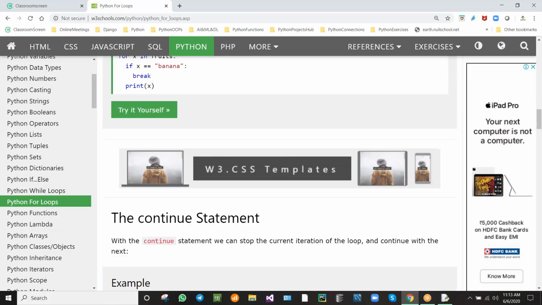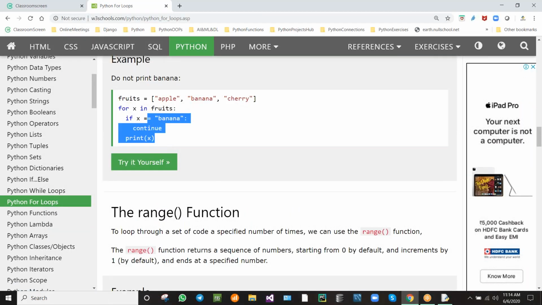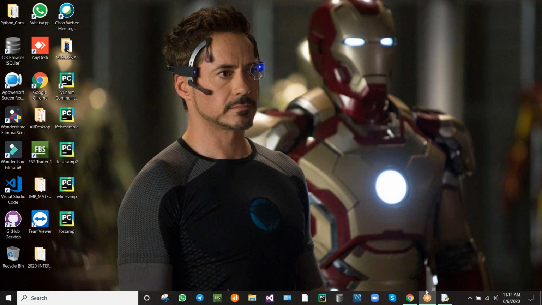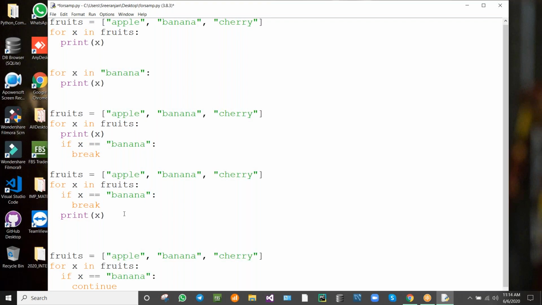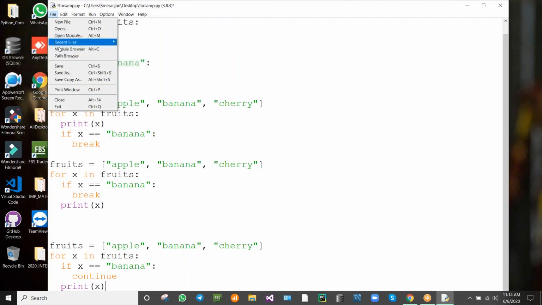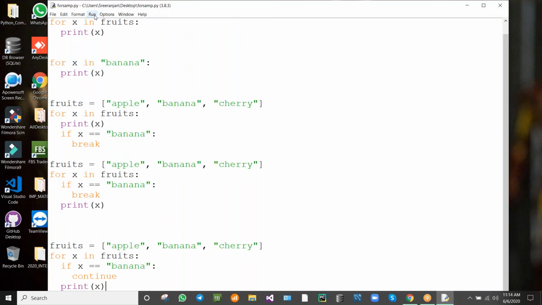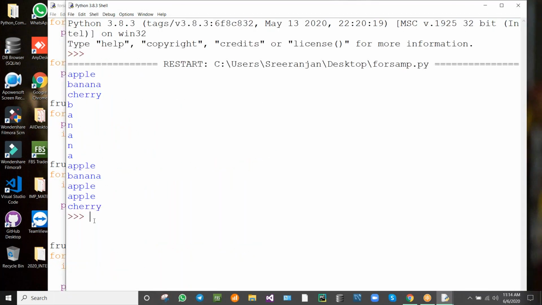Everybody got this. Next, continue also we can use like this. Continue also we will be using in the for loop. What happened?